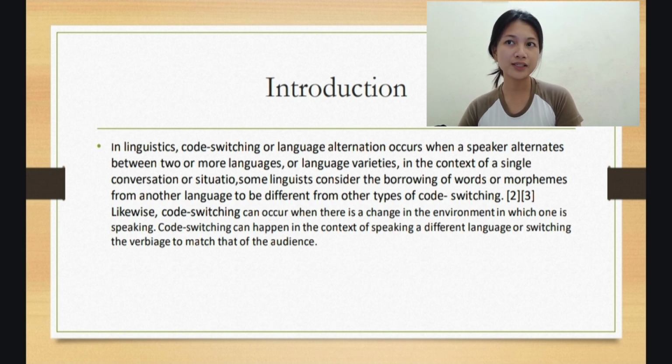Likewise, code switching can occur when there is a change in the environment in which one is speaking. Code switching can happen in the context of speaking a different language or switching the verbiage to match that of the audience.